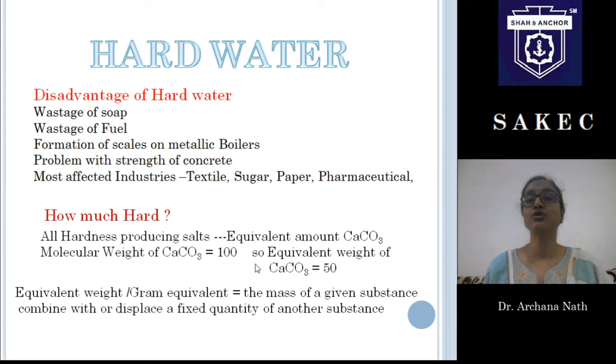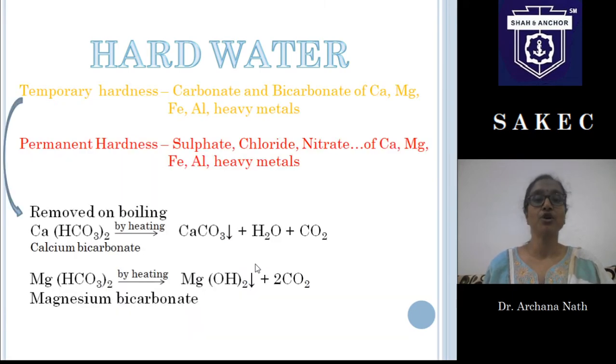It's not equal to 25 gram of calcium chloride. So everything has to be converted to one equivalent salt that has been taken as calcium carbonate. Got the point? So during hardness calculation, all salts should be converted into equivalent amount of calcium carbonate.